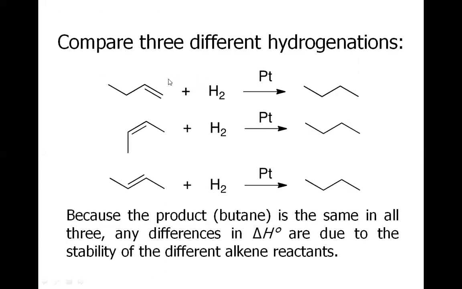If we compare the hydrogenations of these three different starting materials, they all end up with the same alkane, so it's a good comparison. This is the mono-substituted alkene. This is the di-substituted, and this is the di-substituted. How do I know this is mono-substituted? Because the carbon-carbon double bond has only one alkyl group attached. However, in the second example, it has two alkyl groups attached. In the third example, again, two alkyl groups are attached. But the difference between the second and the third alkene is that the second one is cis and the third one is trans.